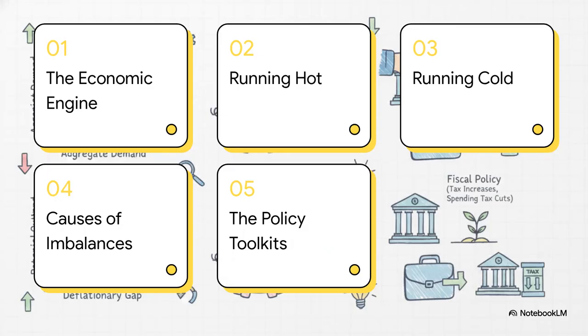Here's the syllabus for this explainer. 1. The economic engine. 2. Running hot with the inflationary gap. 3. Running cold with the deflationary gap. 4. The causes behind these imbalances. And 5. The policy toolkits to fix them.